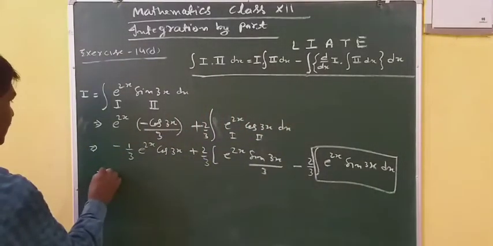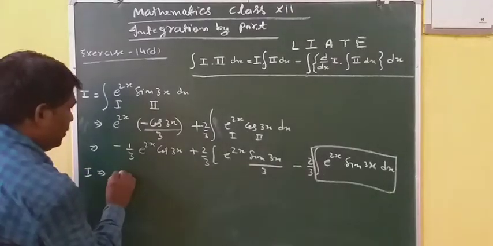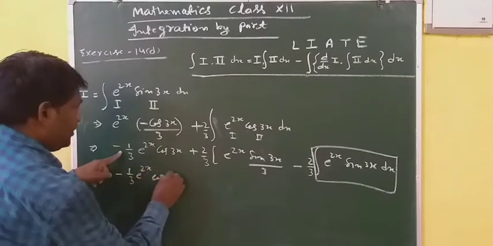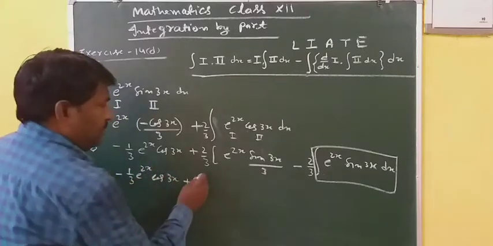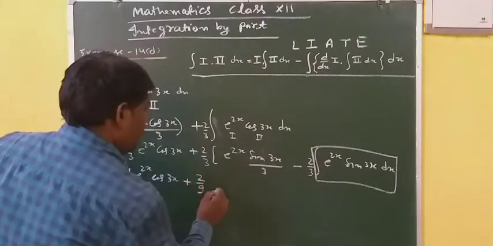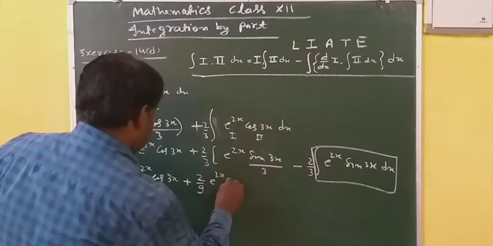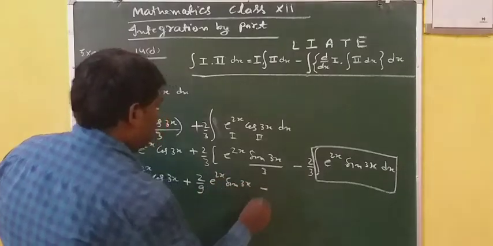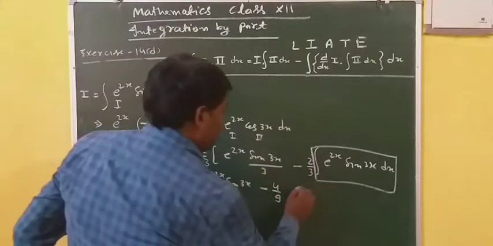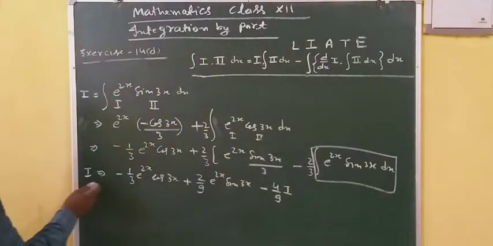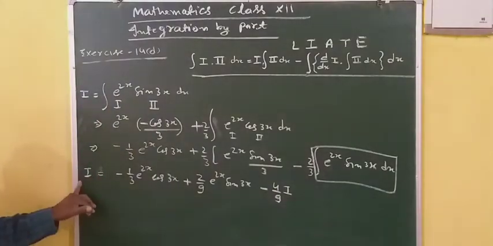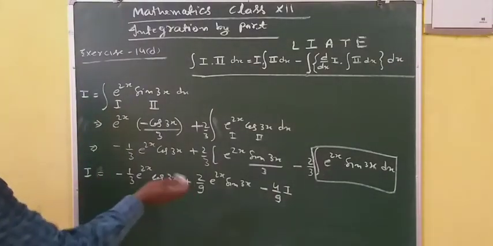It implies that I is equal to minus 1 by 3 e power 2x cos 3x plus, multiplying by 2 by 3 here, 2 by 9 e power 2x sin 3x minus 2 by 3 into 2 by 3, that is 4 by 9, and this one is your I. So I is equal to that. Minus 4 by 9 I you can transpose to the left hand side, so I plus 4 by 9 I.